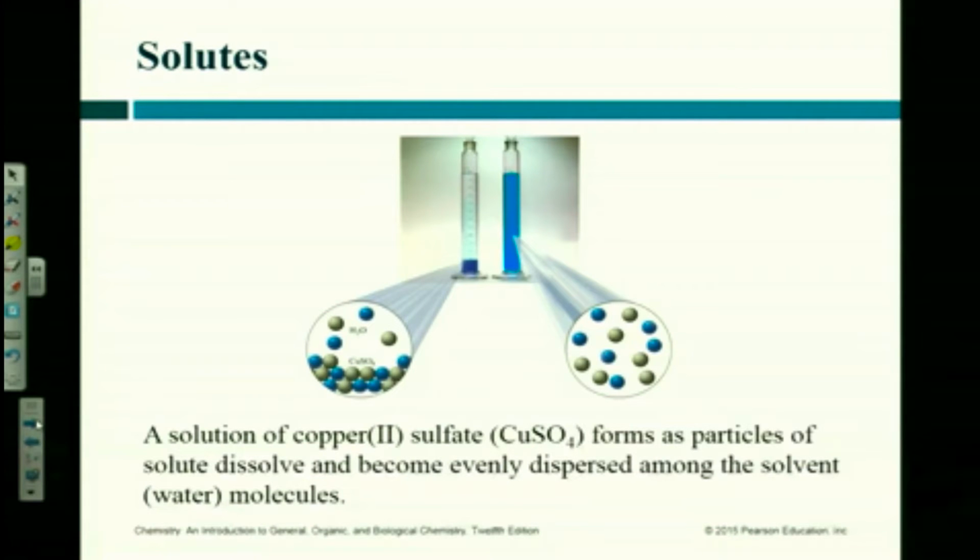Why did the copper turn blue instead of a rust color? Because it's copper instead of iron. It's copper 2 instead of just elemental copper. Copper 2 is the blue color. It depends upon which element you have. They absorb different wavelengths of light. Okay. How's that? Good.